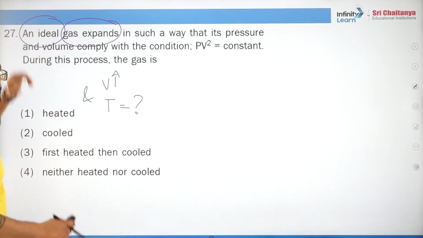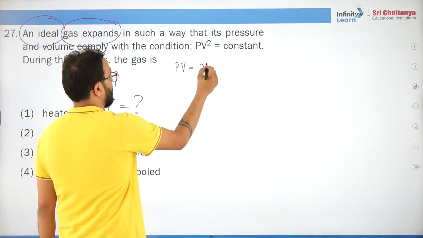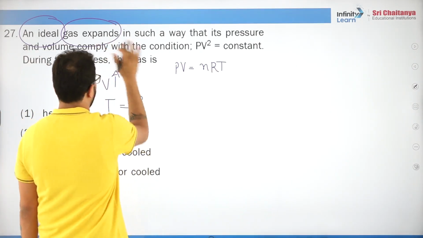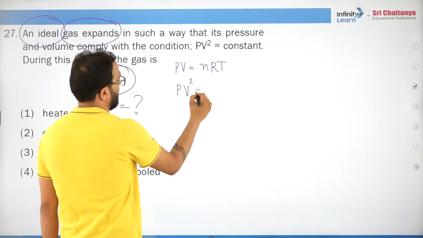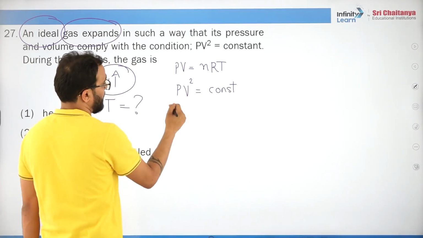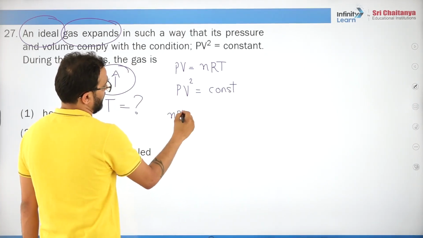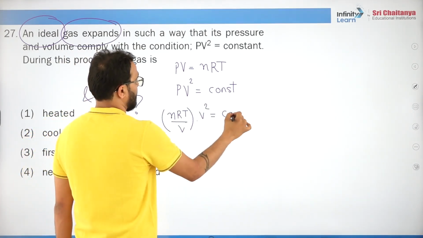An ideal gas. Okay, ideal gas means PV equals to nRT. Volume is increasing. Follows the condition PV square is constant. So can I say that instead of P, we can write nRT by V into V square is constant.